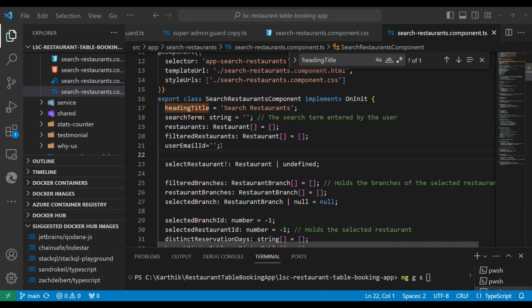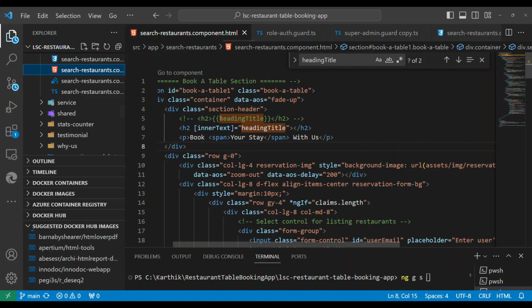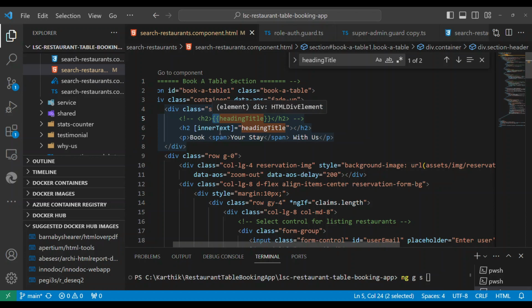Let's take another example. In this one, I have a variable called heading title, and I have something written here: search restaurant. Now I can use this variable directly in the HTML like this. If I use it like this, heading title will be evaluated, and the content of this heading title will be replaced inside the h2 tag. This is called one-way binding, and it is also called interpolation. If you put any valid variable inside double curly braces, it will be evaluated, and that's called interpolation and one-way binding.